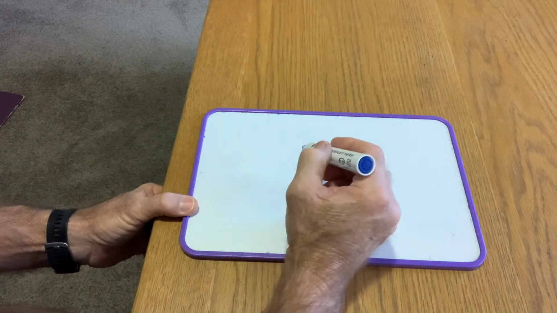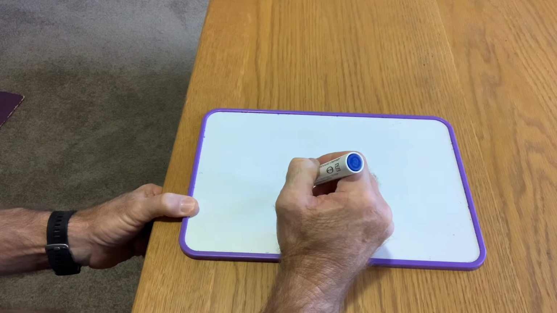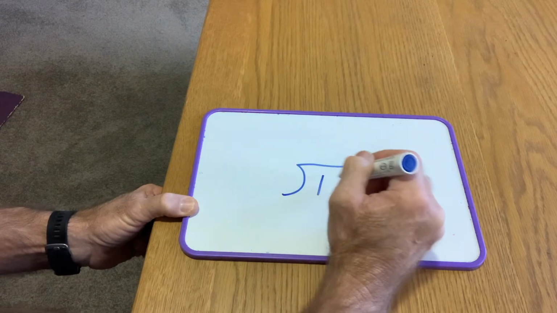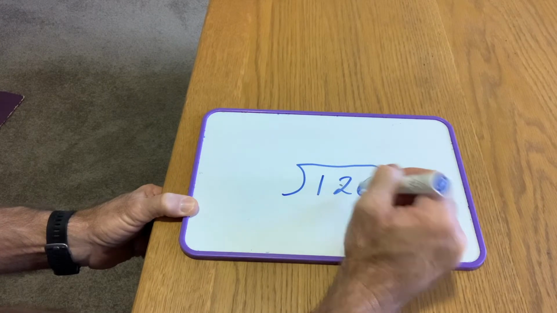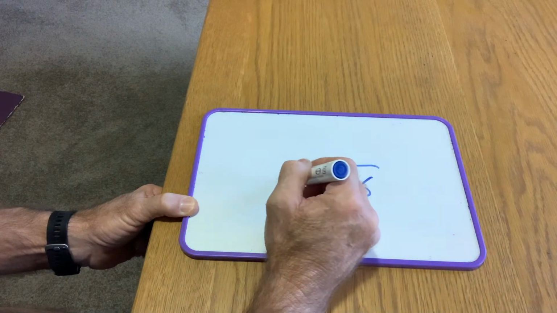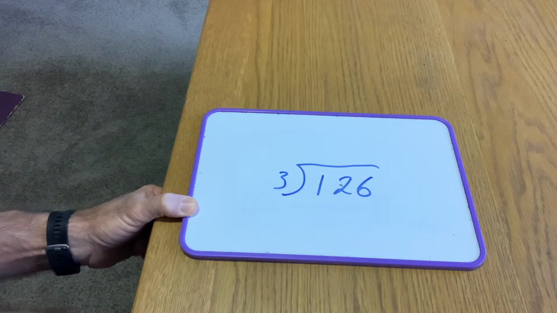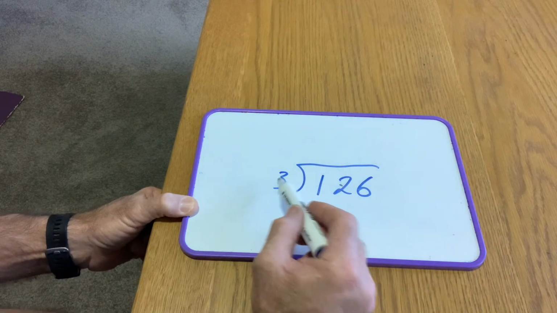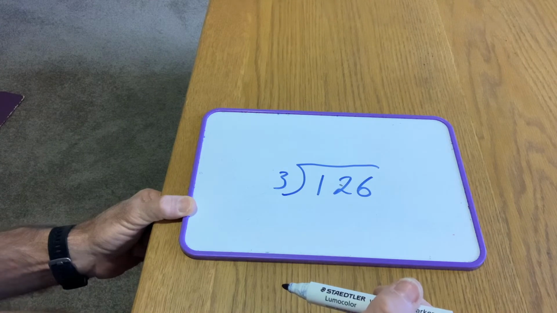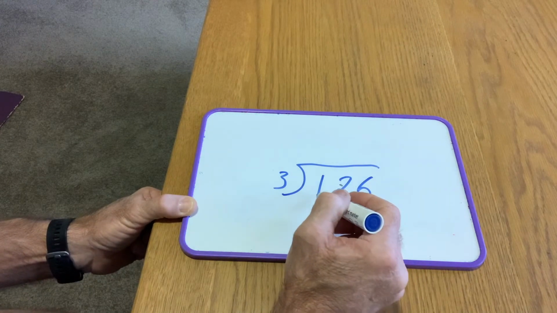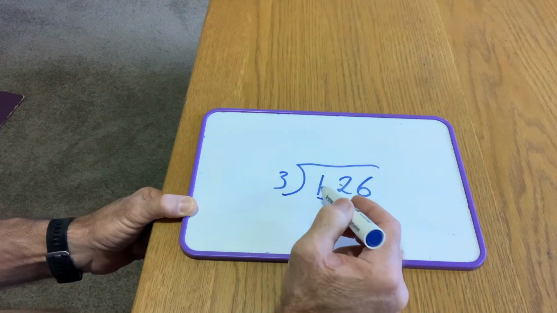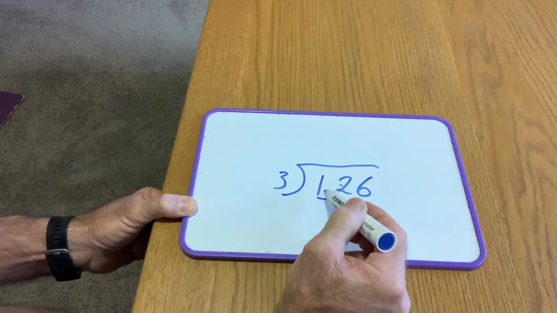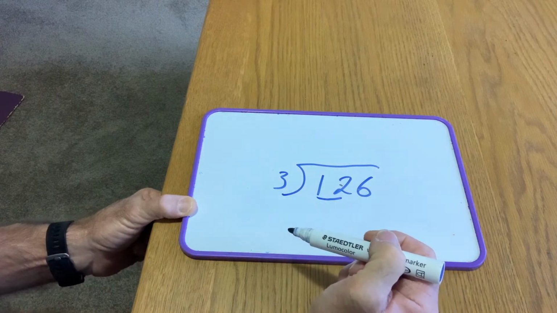Say if I had this number, let's go 126. I'm going to divide it by 3. Let's do the same thing again. Let's ignore those other numbers for the start. 100, or 1 you could say, 1 divided by 3. Now I can't do that. So what I'm going to do is I'm going to use both numbers here. The 100 and the 2 tens, or for us we could just say 12 for the moment.